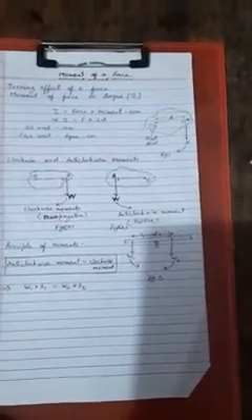It is called the moment of force or torque, and is defined as the moment of force about a point is equal to the product of force and the perpendicular distance of its line of action from the point of turning.